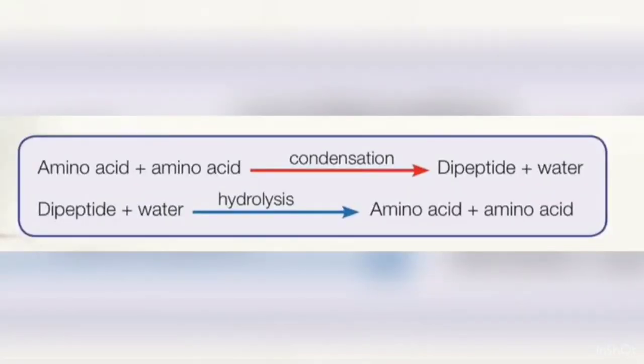Each polypeptide can be broken down into amino acids through hydrolysis. So amino acid plus amino acid will go through the condensation process to produce dipeptide plus water. And dipeptide plus water will go through the hydrolysis process which produces amino acid plus amino acid.